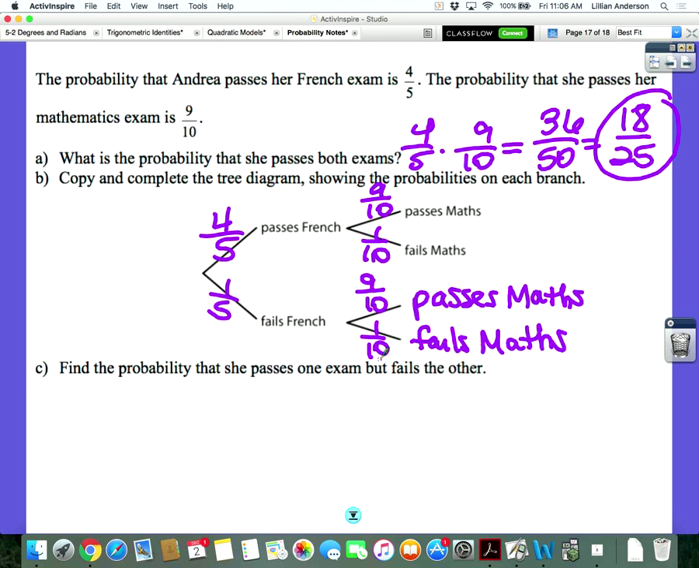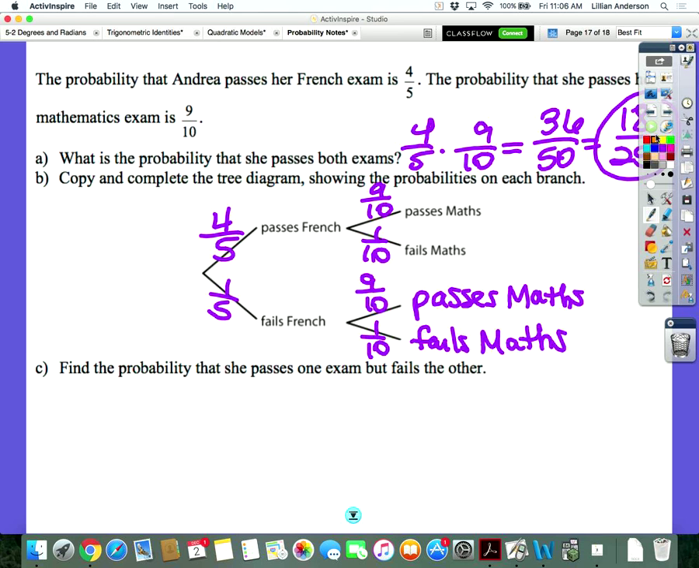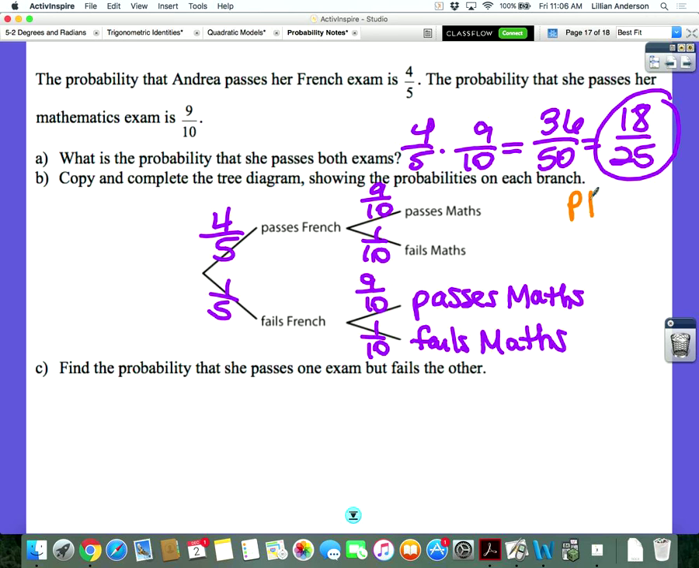You have 4 different ones. She could pass math and pass French. What's the probability that she passes both these subjects? 18 over 25. It is 18 out of 25, and besides what we did already over here, you can just multiply along the branches. Anytime you're trying to figure out the total outcomes, just multiply along the branches. What about her passing French but failing math? 4 out of 50, so 2 out of 25.